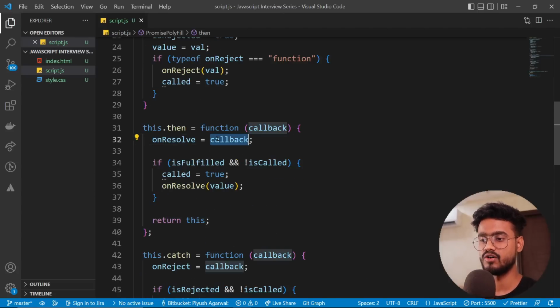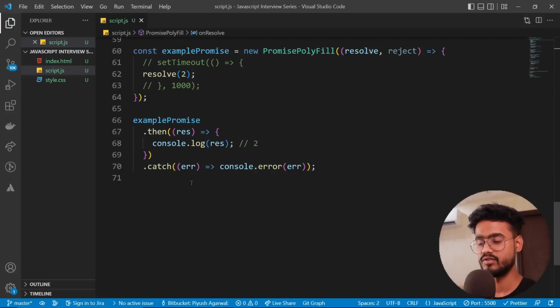where we will put this callback on resolve, and then we will check, is it fulfilled? Yes, it's been fulfilled. And is it called? No, it's not been called. So I'm gonna put called equals to true, and we're gonna call on resolve, which in turn will print 2 over here. Simple. So that was our promise implementation.